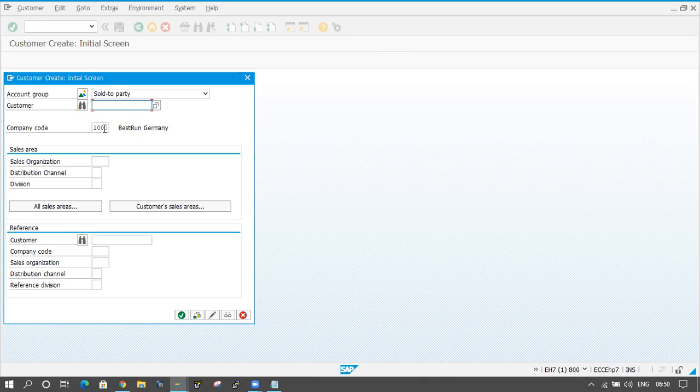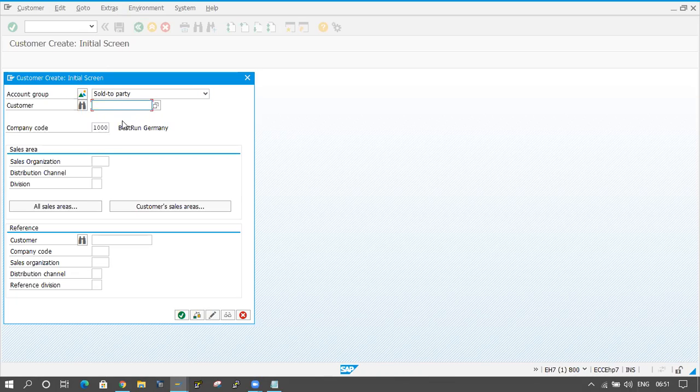Whenever we are entering the customer, at that time we have to maintain the data for that company only. So if I'm the customer purchasing steel rods, I will go for the 1,000 company only. The company guys will enter the data in the 1,000 company, not in other companies. Customers are different depending on the company, that's why I'm maintaining the company. Company 1,000 I'm maintaining, and here sold to party.